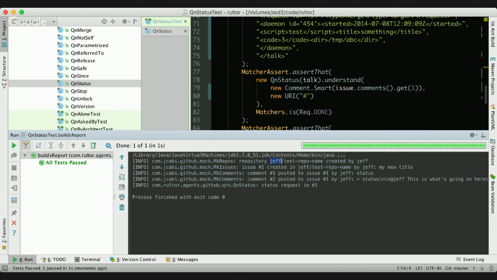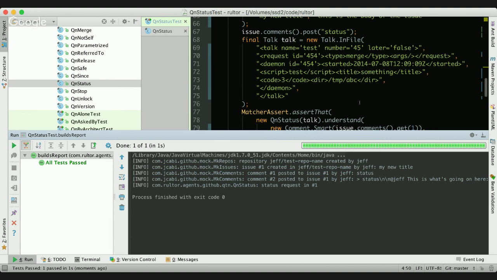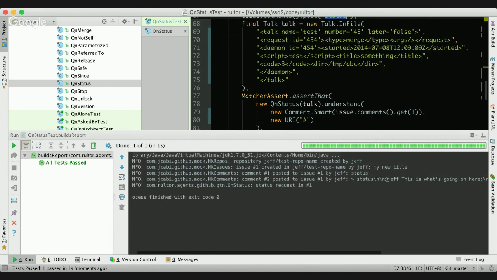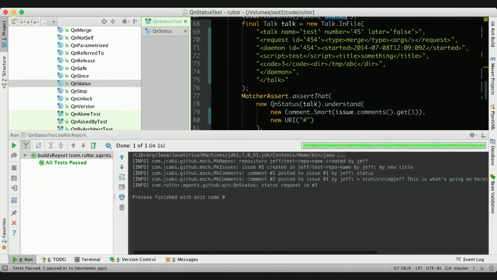It doesn't really matter, but this is the default. Then it makes the repository with the name I just gave. It says repository created by Jeff, somewhere internally in files probably. Then it says issue number 1 created, and this is the title of the issue. Then comment number 1 posted to issue number 1 by Jeff, status. That's the comment. Then we executed the method understand, and it says comment number 2 posted to issue number 1 by Jeff, and some text here. Some links, some text, everything is fine.